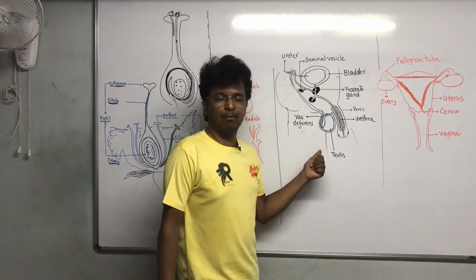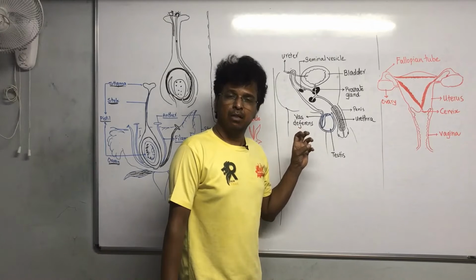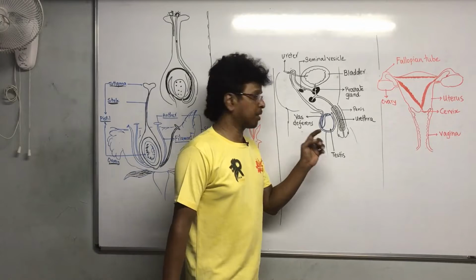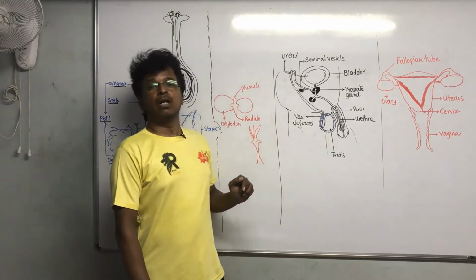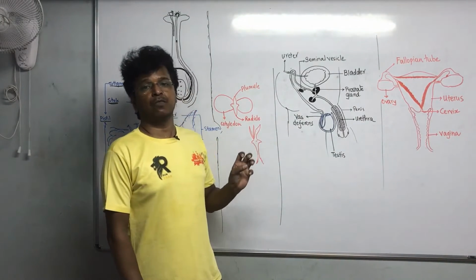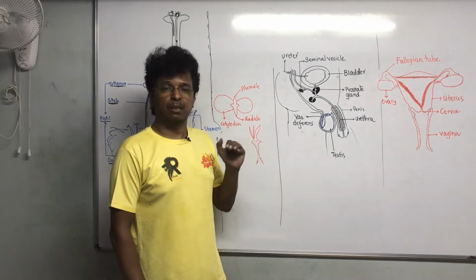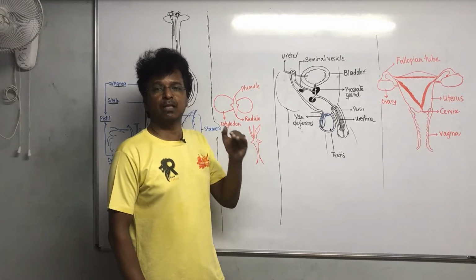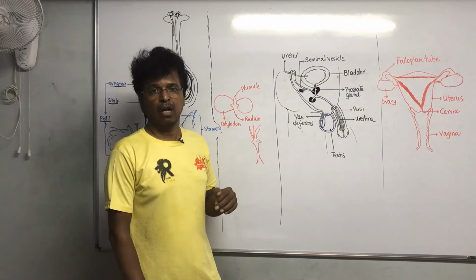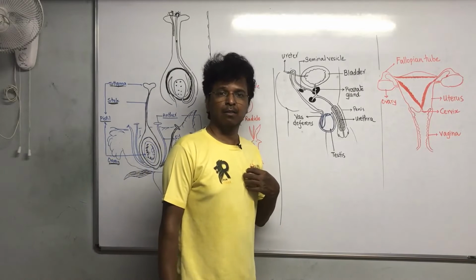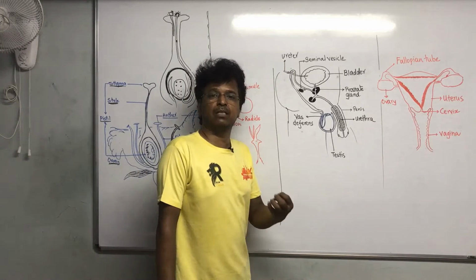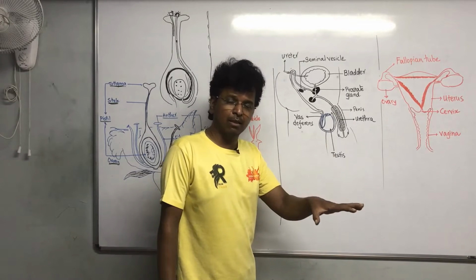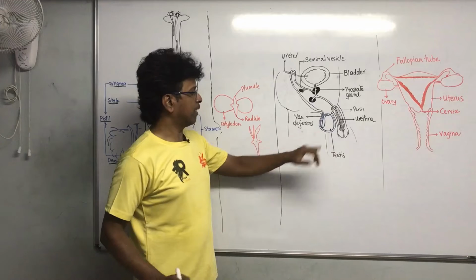Whereas in the human male, the sperms are not already present. They are produced outside the body, because for the production of sperms the temperature needed is lower than the body temperature, which is higher. Because they want an environment at a lower temperature, the scrotum is outside the body. That is the reason.